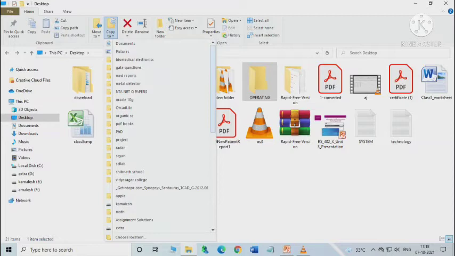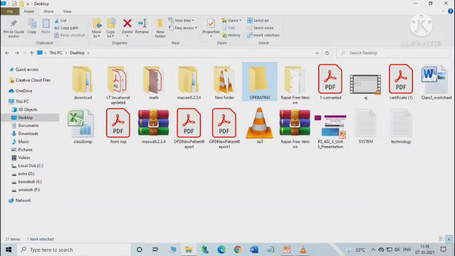Here you can see the Copy to command, and then select the desired location from the drop-down list where you want to copy this. All these locations are there. Suppose I am selecting this location, Extra, so we can see we have done it.